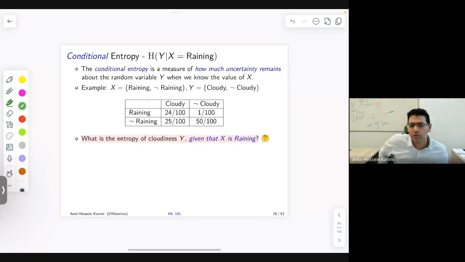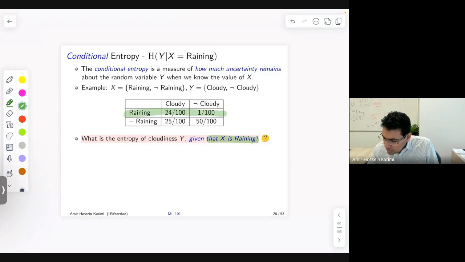Conditional entropy is a measure of how much uncertainty remains about a random variable when we know the value of another random variable. So let's say here that we know that it's raining. We know that X is raining. So how much entropy do we have about cloudiness? Do we think it's a high value or do we think it's a low value within the rainy system?